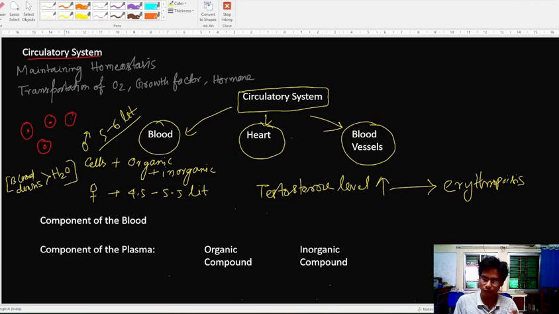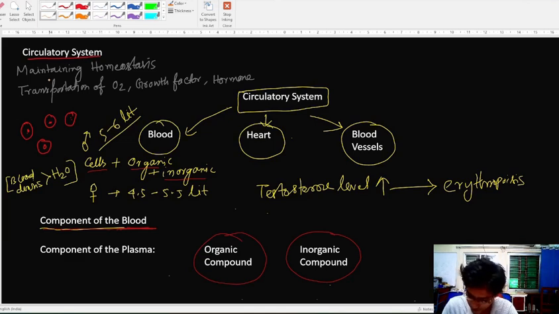Now, how can we separate the components? Let's say I take a blood vial, an EDTA vial, and take the blood. Now we centrifuge the blood. Centrifuge means to give rotation of a specific speed with a specific radial diameter.